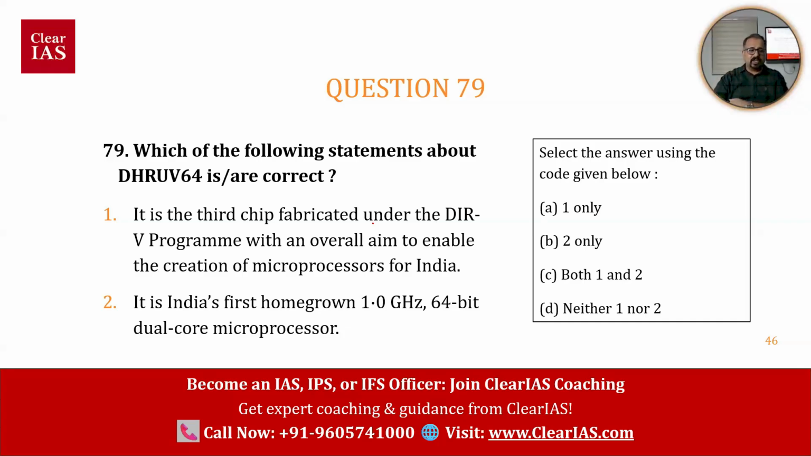Now question connected to Dhruv 64. Dhruv 64. What is Dhruv 64? That is the question. It is the third chip fabricated under the DIR-V program with an overall aim to enable the creation of microprocessors for India. It is India's first homegrown 1.0 GHz 64-bit dual-core microprocessor.